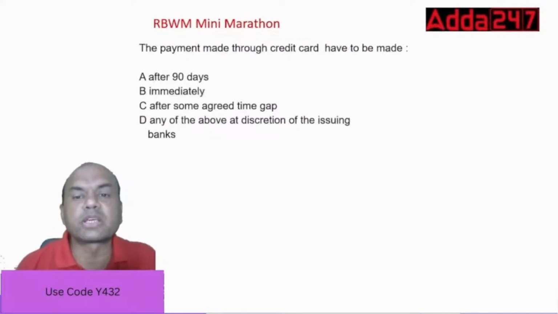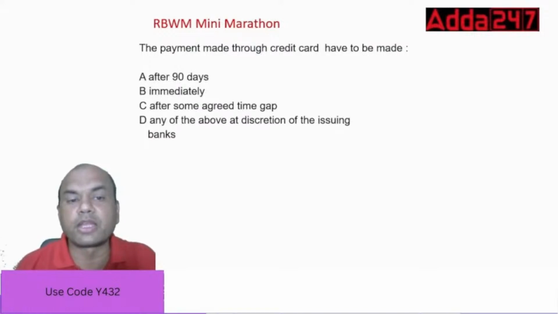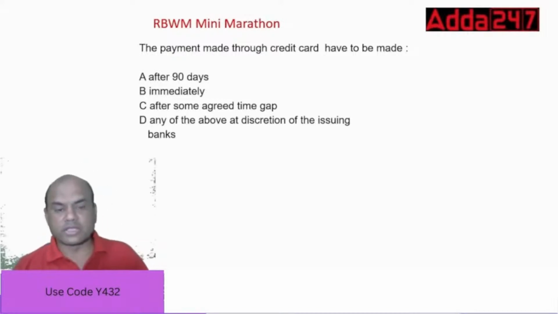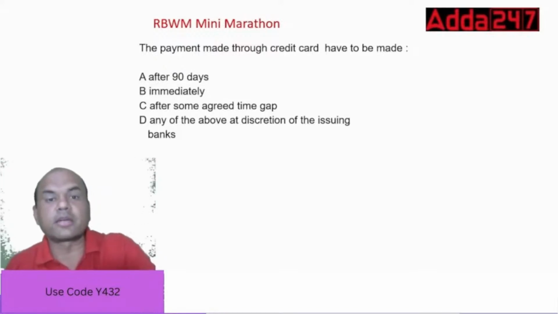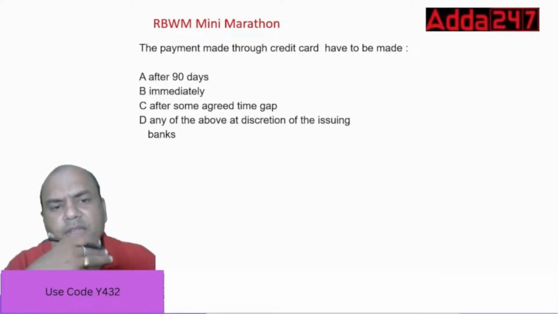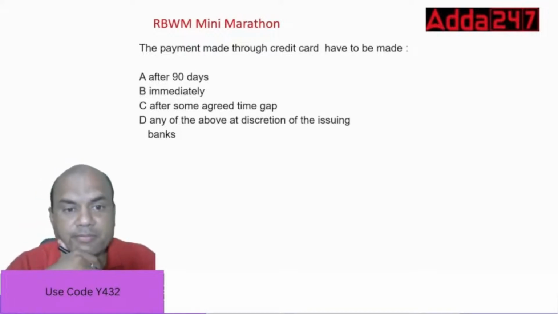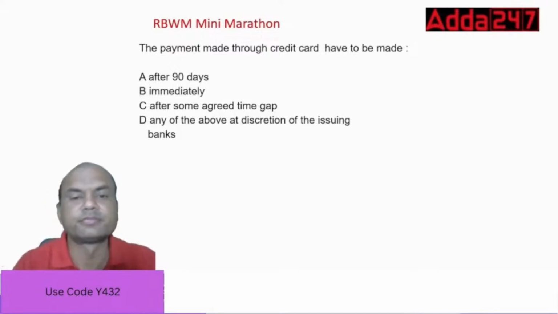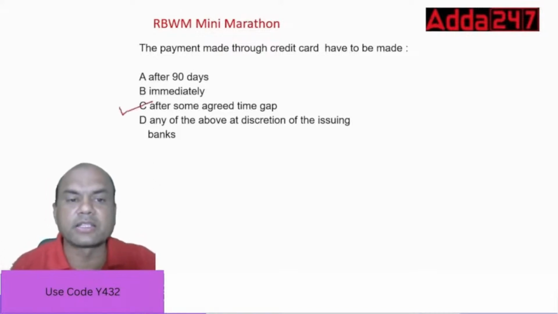The payment towards the credit card has to be made after 90 days, immediately, after some agreed time gap, or any of the above at the discretion of the issuing bank. What is the answer? Credit card payment is made when? Immediately or after 90 days? Or between the agreed timeline? What do you say? Correct. Agreed timelines. This is the right answer.